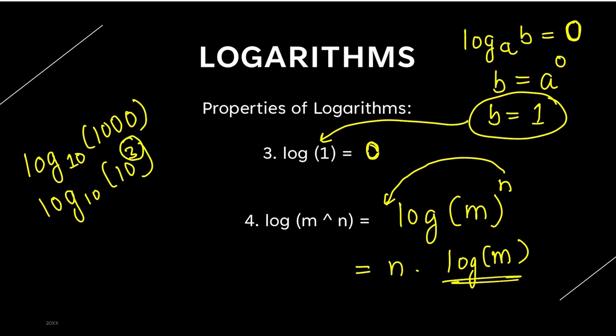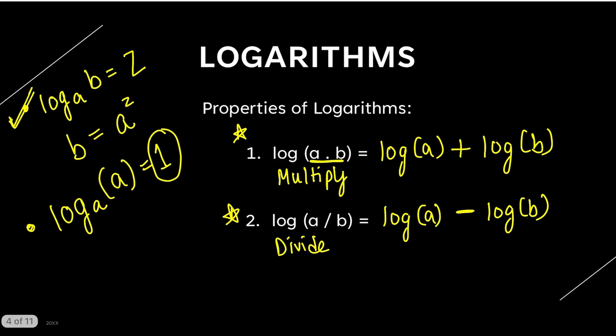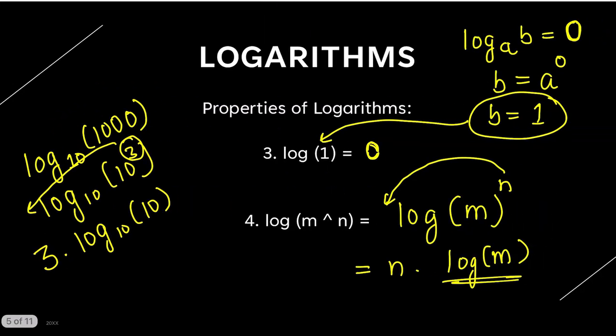If there is a power of this, you can take it in the front. 3 into log base 10 of 10. What is log of 10 with the same base? Means this formula, this one. If log of a number with the same base is 1, so 3 into 1 is equal to 3. So I hope this is clear.